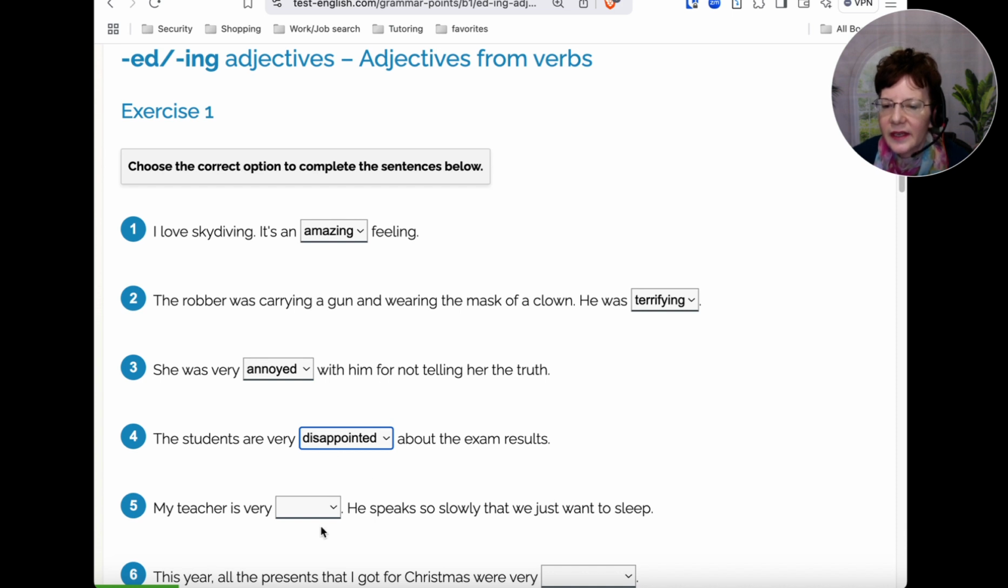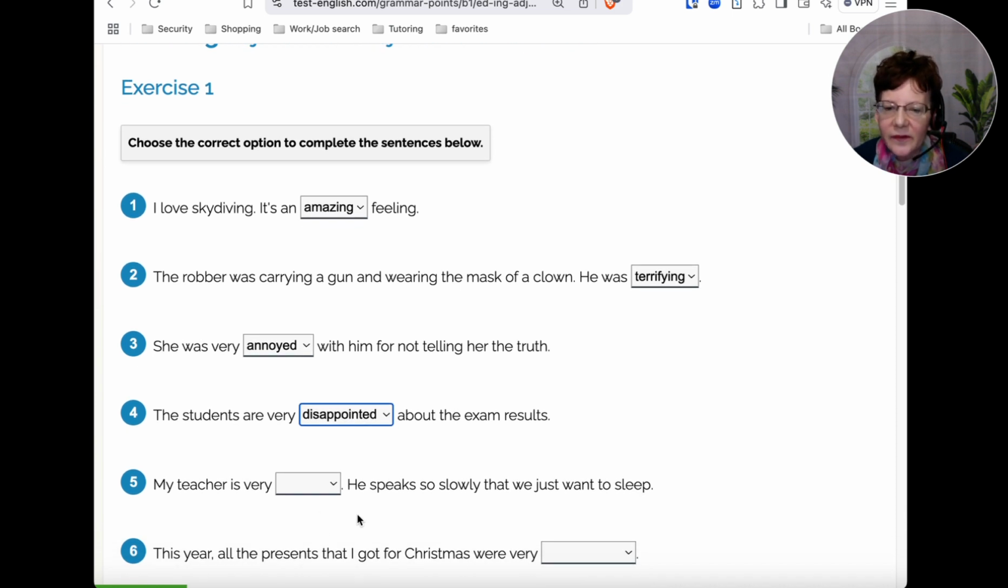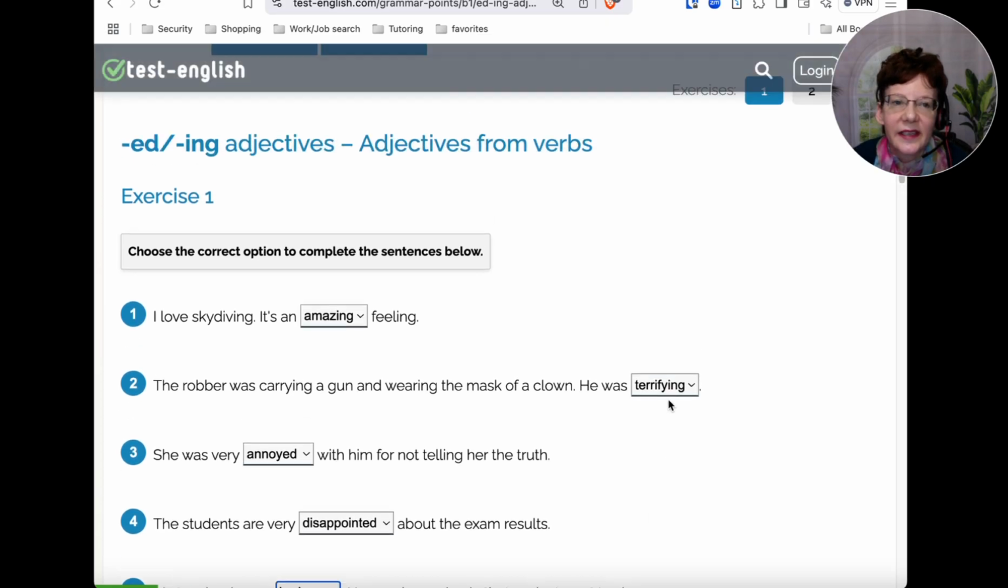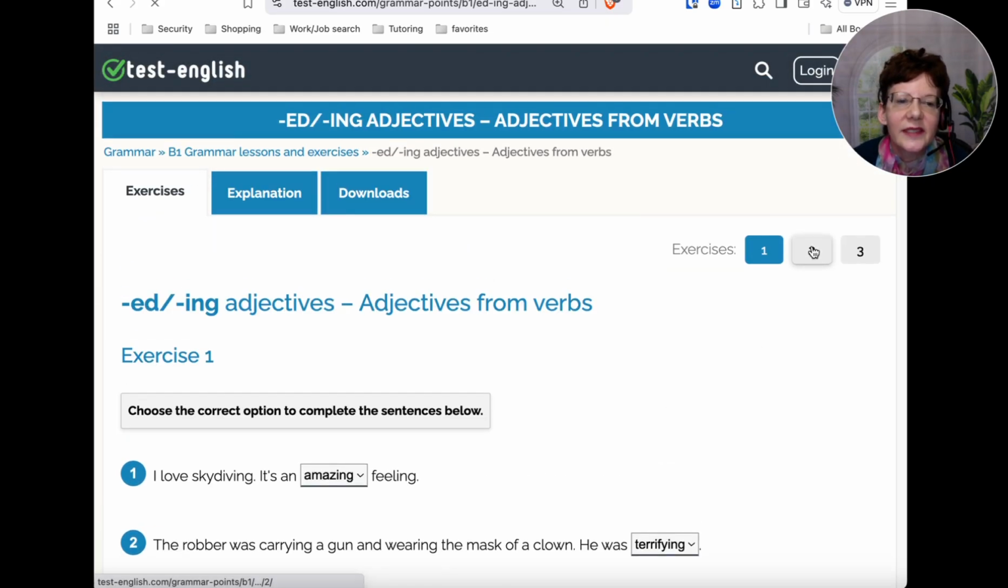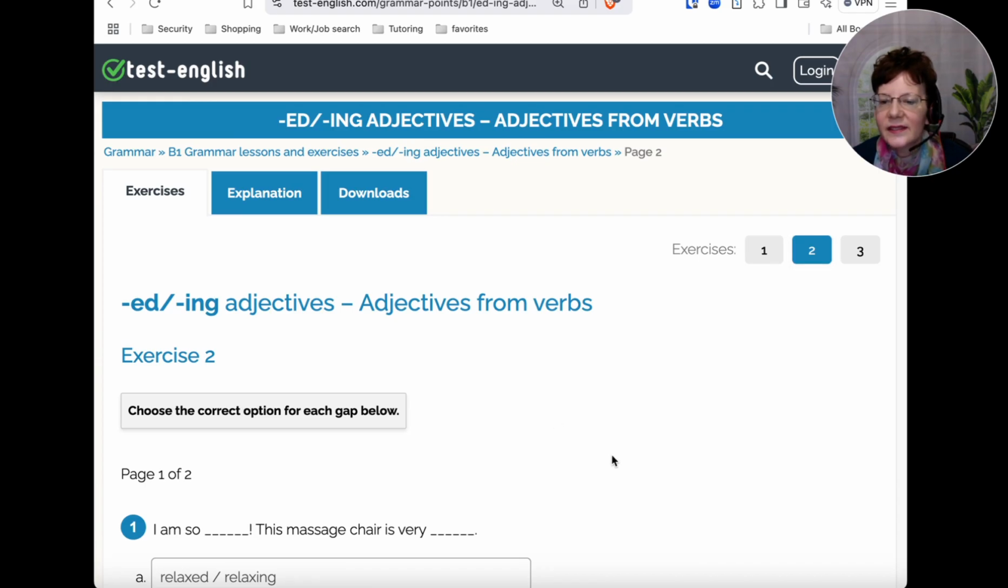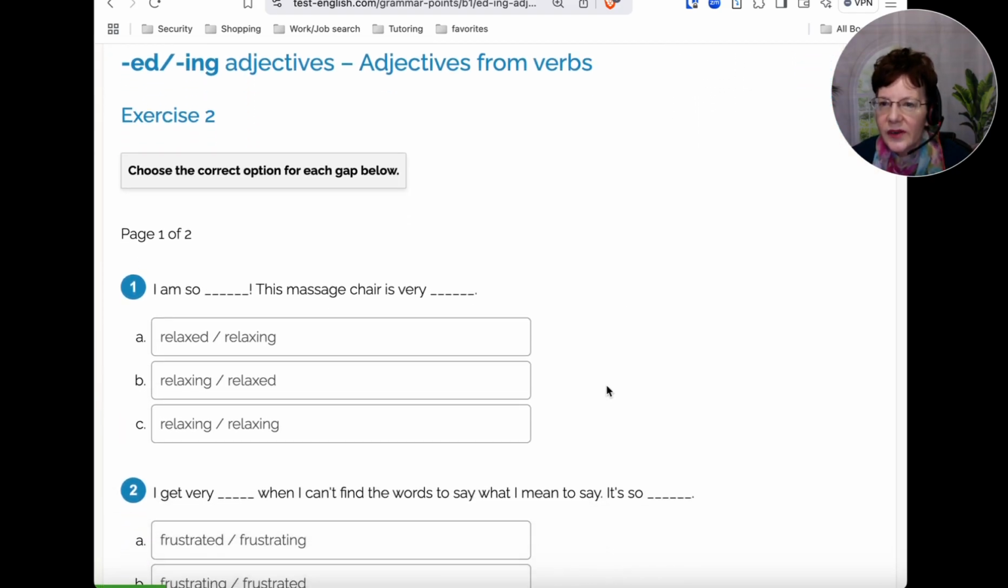All right, how about number 5? My teacher is very boring or bored. He speaks so slowly that we just want to sleep. Okay, now we're describing the quality of the teacher. So, right? If you chose the top one, boring, that would be correct. Okay, let's look at the second exercise. Okay, multiple choice here.